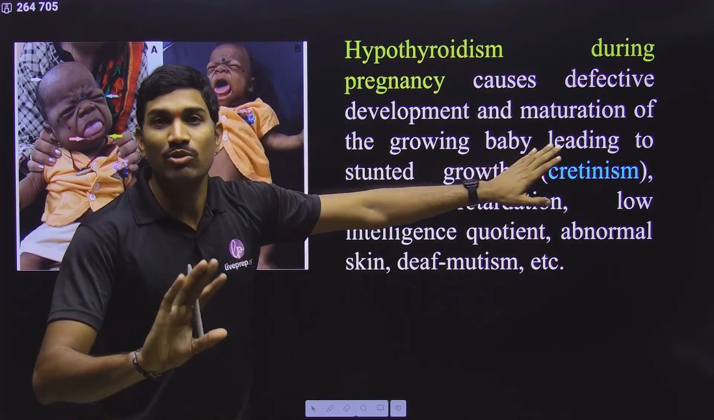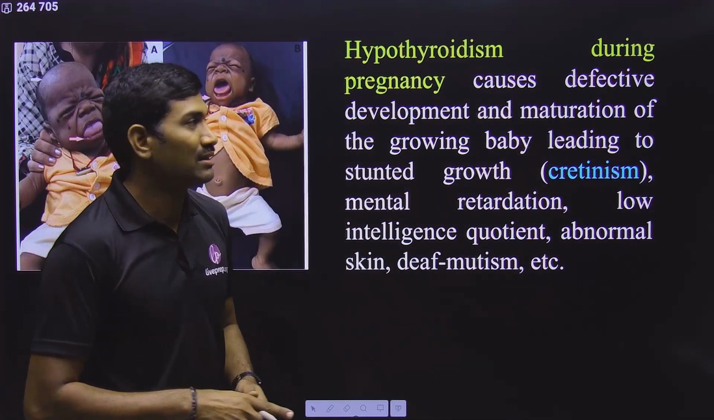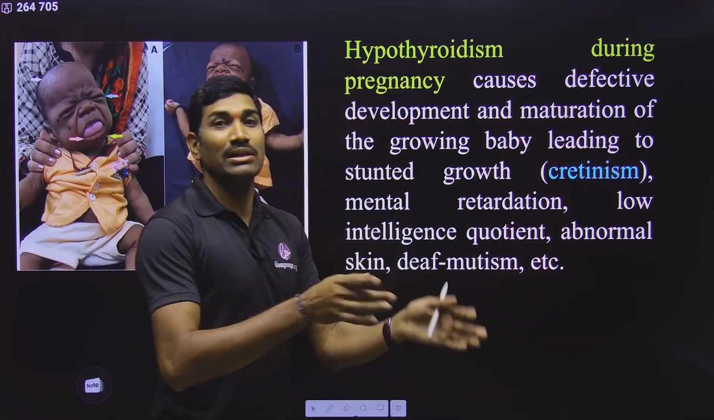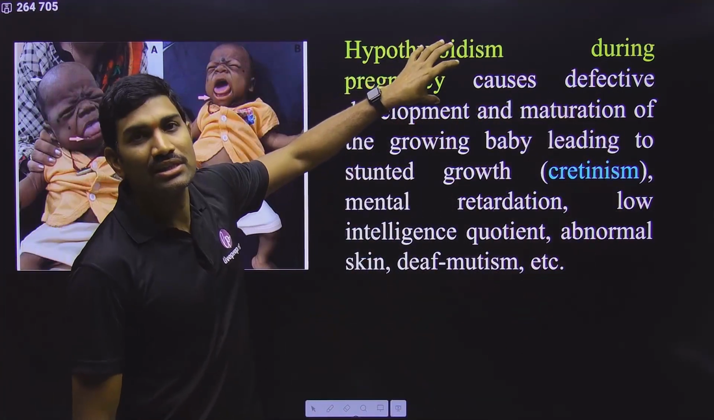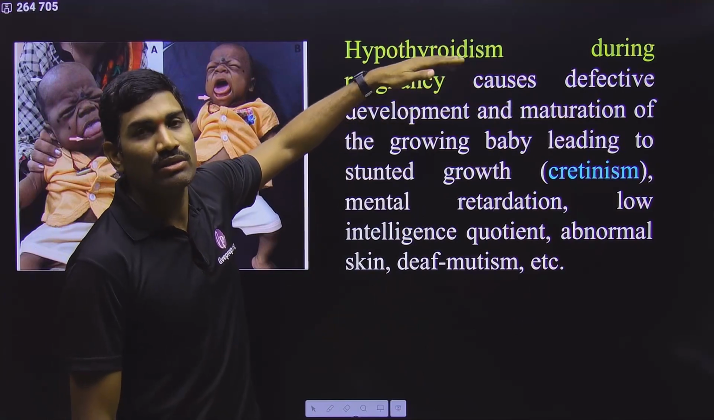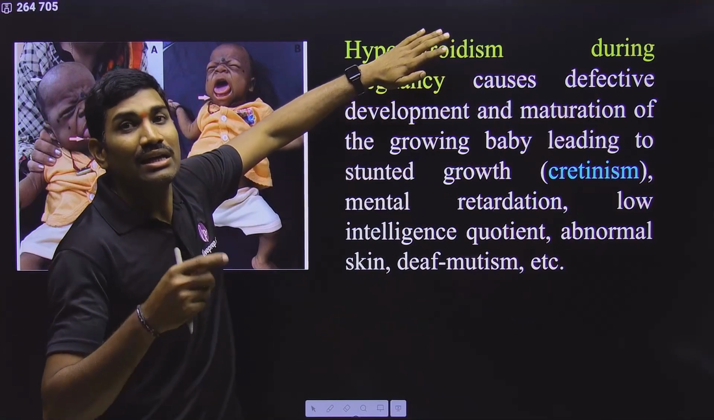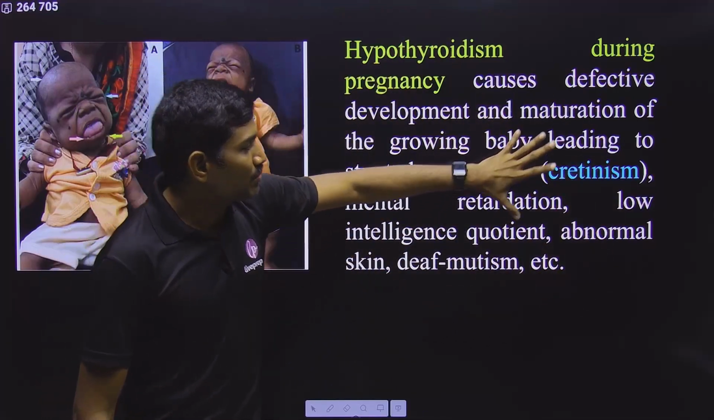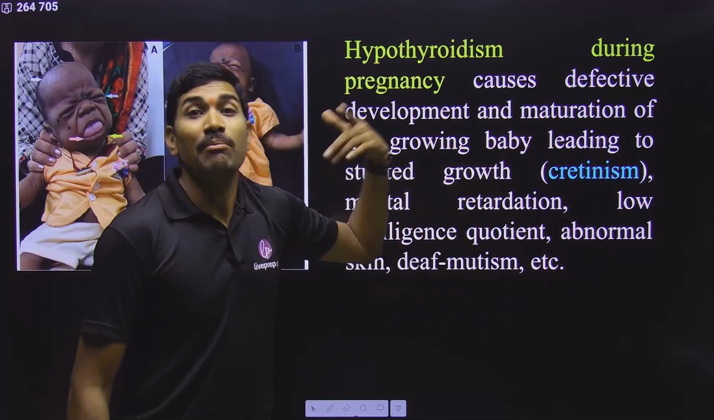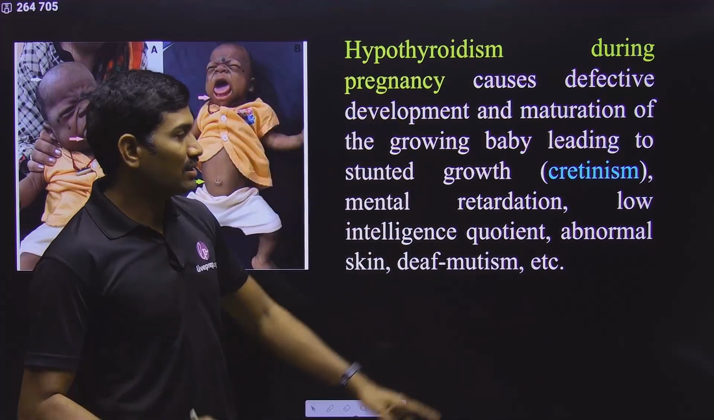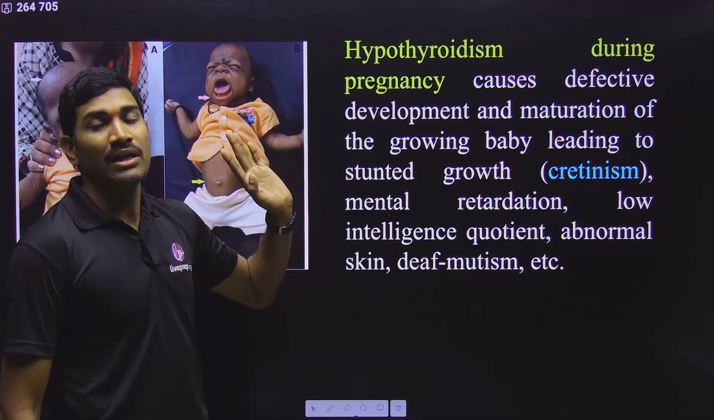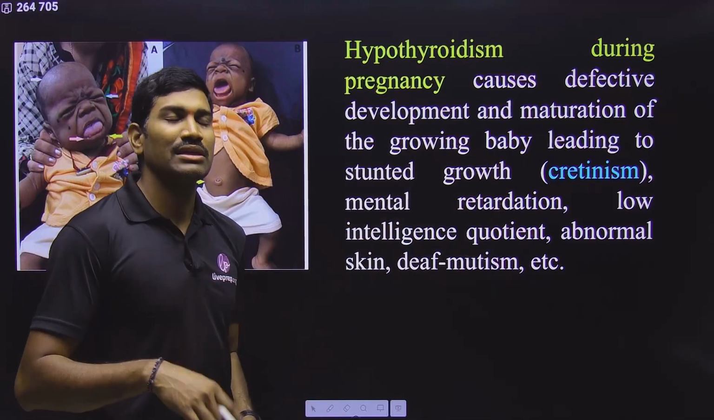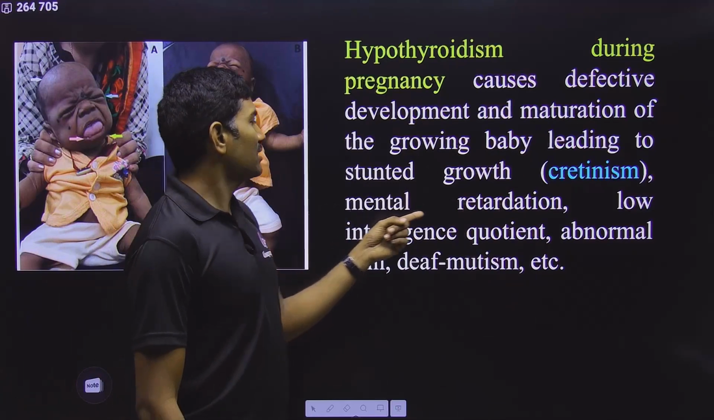The remaining information is not about the mother. This is where many students make mistakes. Since we are talking about pregnancy, they think this information is related to the mother. No, the mother is facing the problem of hypothyroidism during pregnancy, so that the baby that is growing inside has these problems. These problems we are talking about with respect to the baby. So please remember, for the developing baby these problems will happen. Many students think that these problems will happen to the mother.